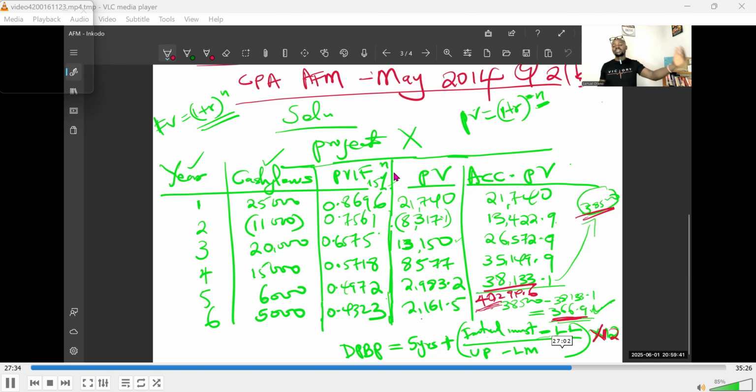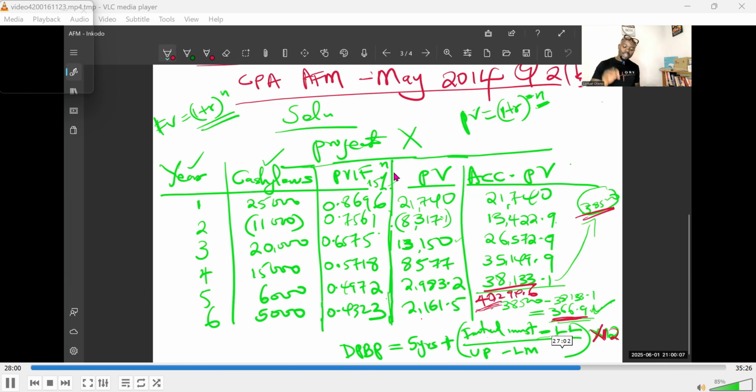So these figures are in the future. You have to discount them because you've not invested. You are just evaluating which one will be a viable investment, which one will not be a viable investment. That's why you have to make a decision by discounting first. Now, once you have your present values, remember, we are doing discounted payback period. After you've discounted and you have your present values, you go ahead and now look at what point, which year am I going to recover my investment?